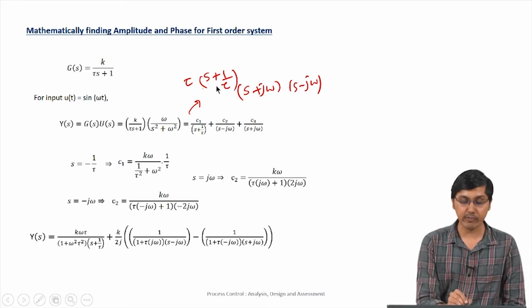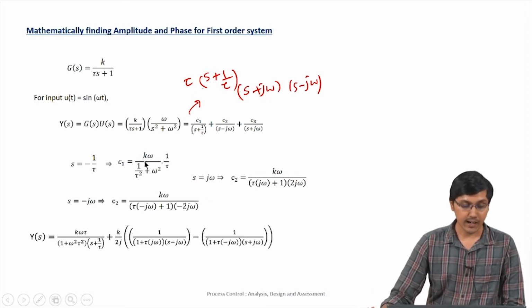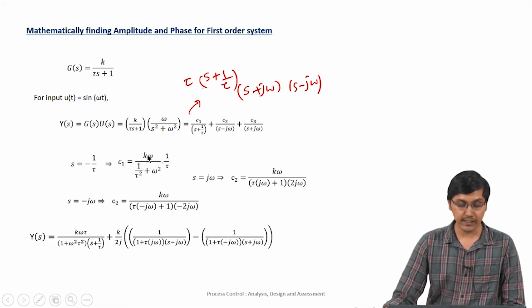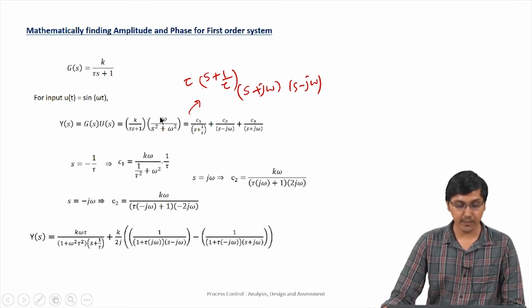And to find the constants C1, C2, C3, we just substitute the values s = −1/τ, s = −jω, and s = +jω. On substituting, we find the constant C1 equal to kω. We substitute in this particular equation: k, and when we substitute s = −1/τ and cancel out this pole because we are substituting for that pole, we get kω, and s is −1/τ, so 1/τ² + ω². This is what we get as C1.